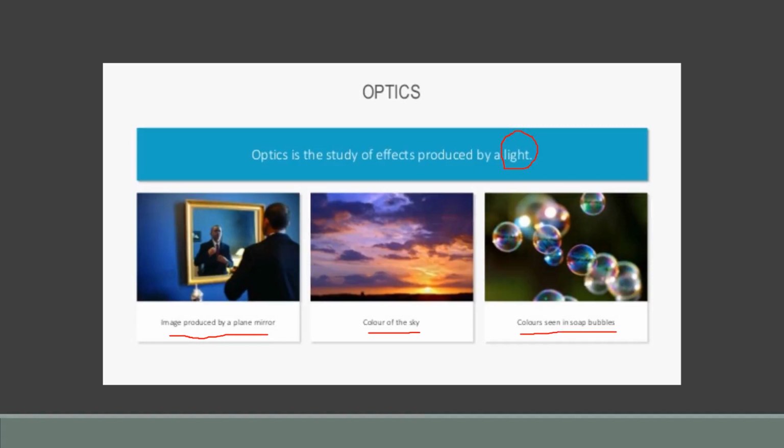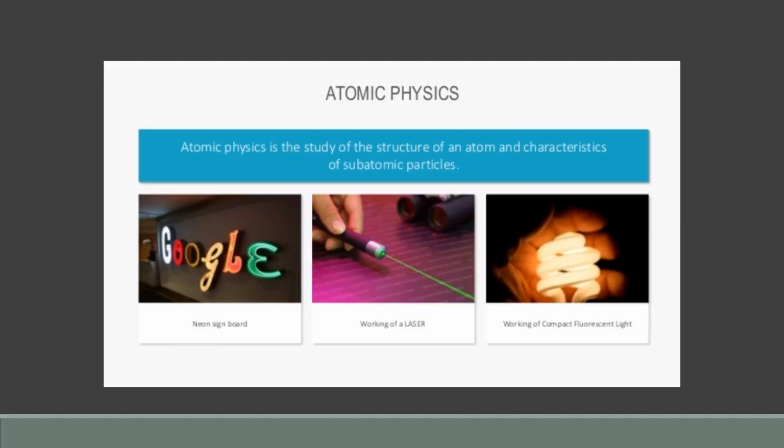So the effects produced by light, the applications of light, and the instruments in which light is involved, like a telescope, microscope, your glasses. All these optical instruments, their use, the aspects of light, and the properties and working of optical instruments are included in optics.